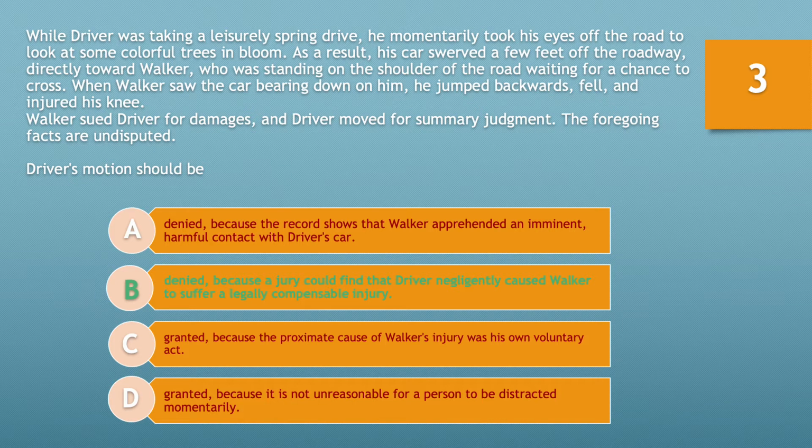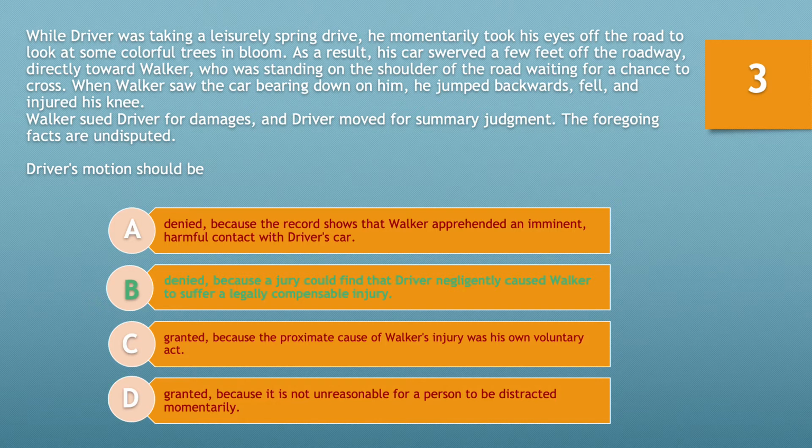Let's look at the other options. A, denied because the record shows that Walker apprehended an imminent harmful contact with driver's car. In fact, I'm not certain why that would be a basis to deny this claim. In fact, it would seem a basis for exacerbating the claim. Now let's look at C. Granted, because the proximate cause of Walker's injury was his own voluntary act. In fact, that is incorrect, and simply because a person leaps to avoid danger does not in fact mean that they are now liable or that contributory negligence comes into play.